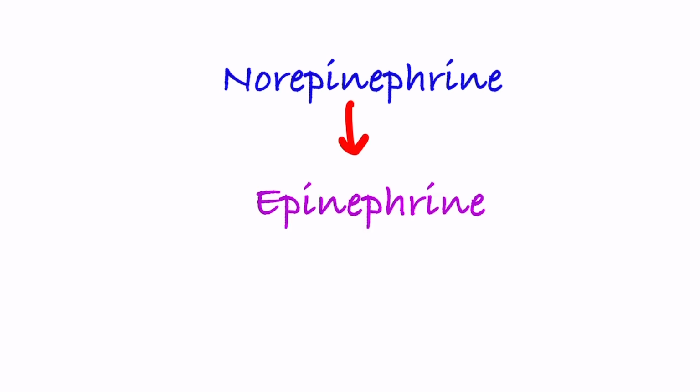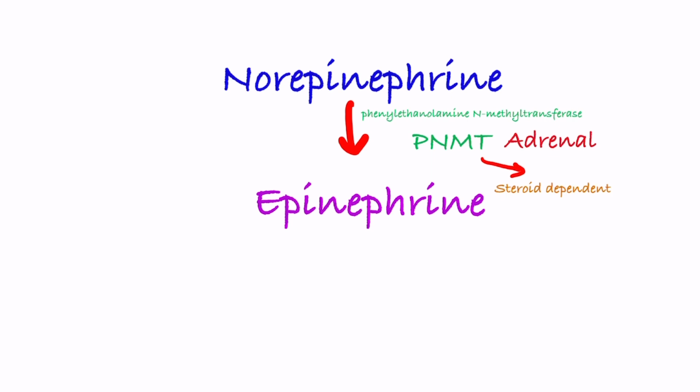Norepinephrine in adrenal gland gets converted to epinephrine by help of enzyme PNMT. This enzyme is found in adrenal gland and not in paragangliomas. This enzyme is steroid dependent, hence there is local availability of steroid in adjacent adrenal cortex, leading to enzyme activation. This is why extraadrenal pheos and paragangliomas do not usually secrete epinephrine.